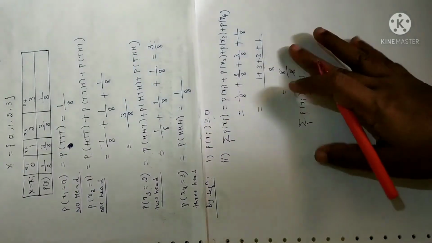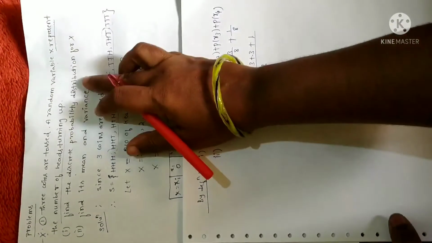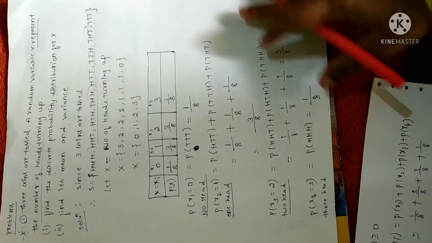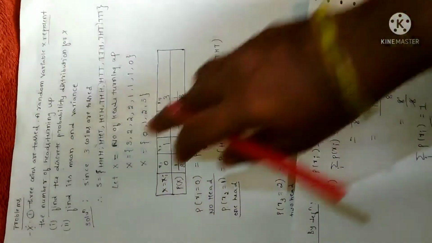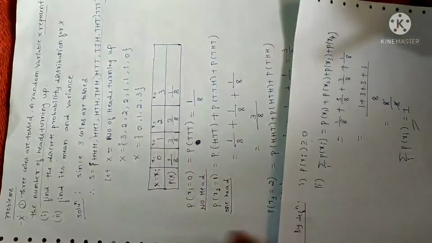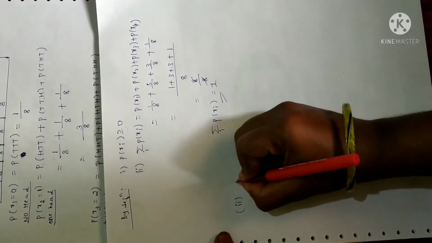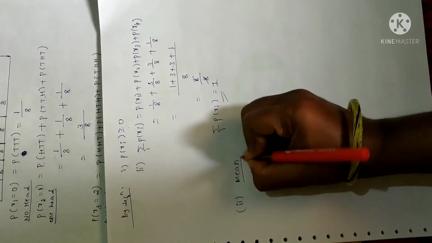Fine. Now this is only the first sub question. Why? Because in the first sub question they have asked us to find a discrete probability distribution. So this will be the required discrete probability distribution. Second thing is, we have to calculate the mean and variance. Fine. So let me do the second sub question. We have to find the mean and variance. First let me find the mean.